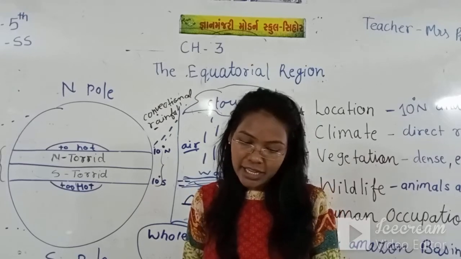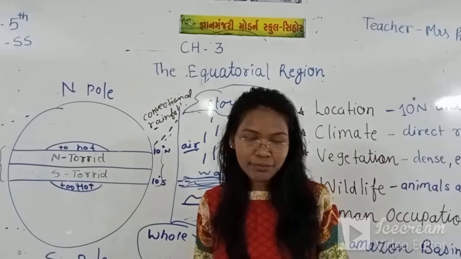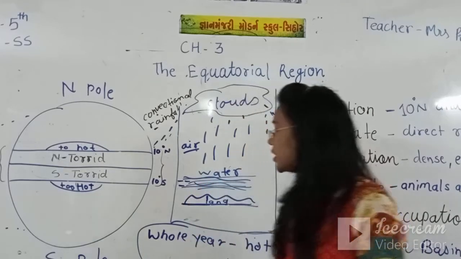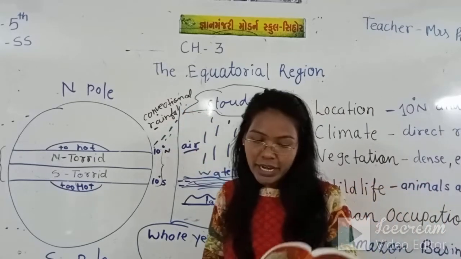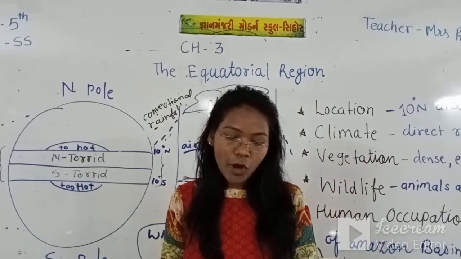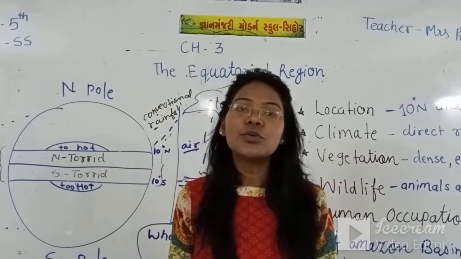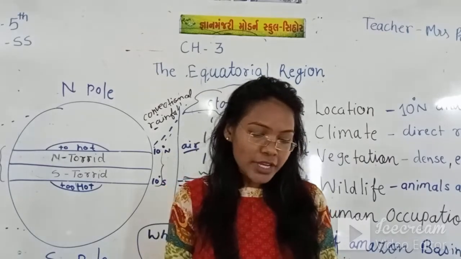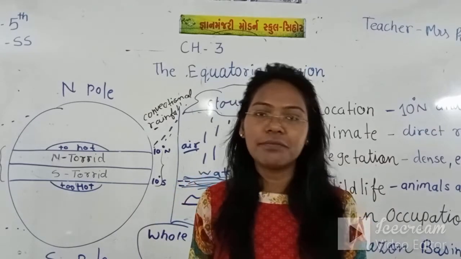For example, Singapore and Kuala Lumpur experience convectional rainfall. That means in these two areas, Singapore and Kuala Lumpur, there is always convectional rainfall. And how much rainfall is there? 150 centimeters to 250 centimeters of rainfall you can see there always. So in Singapore and Kuala Lumpur you just see convectional rainfall.